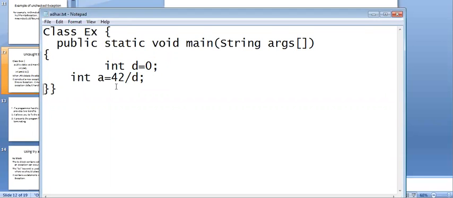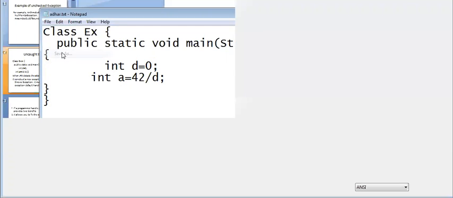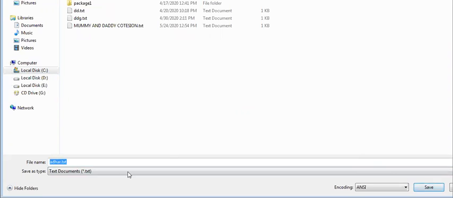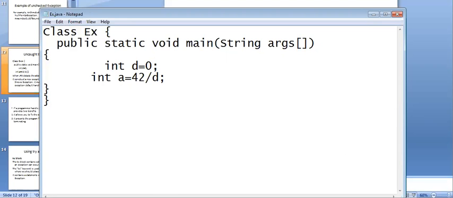The value d is equal to 0. Then I declared a variable a, where I'm going to divide, a is equal to 42 by d. In such a case, what is the problem we are going to get? I'll store it in the C drive, in the dad folder, because in the dad folder in C drive I have the file Ex.java.